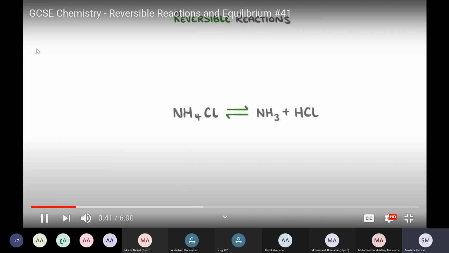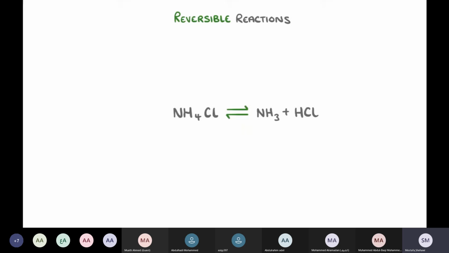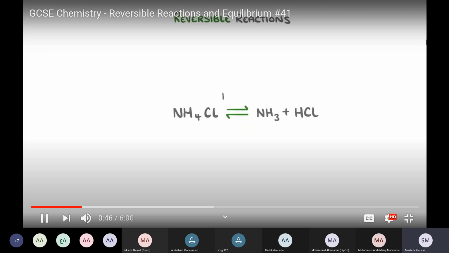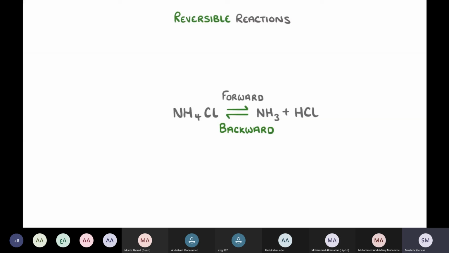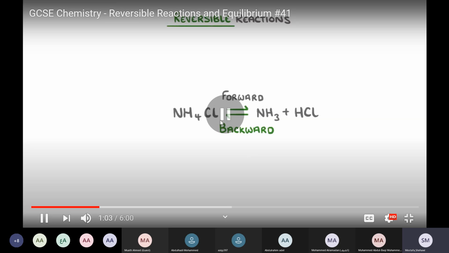The top arrow tells us that ammonium chloride can break down into ammonia and hydrogen chloride, which we call the forward reaction, while the bottom arrow tells us that the ammonia and hydrogen chloride can also combine to reform the ammonium chloride, which we call the backward reaction. Because both of these can happen, we call it a reversible reaction. Forward means you move from reactants into products, and backward means the products will react with each other and form reactants one more time. That's why we have half arrows, one forward and the other backward.